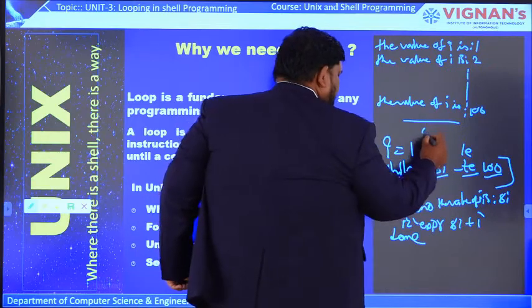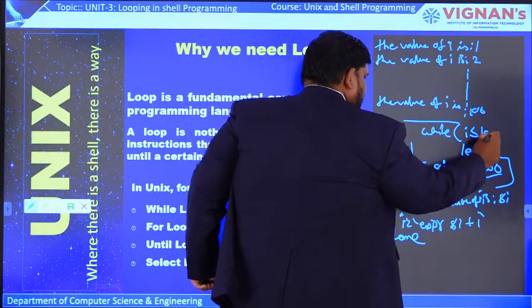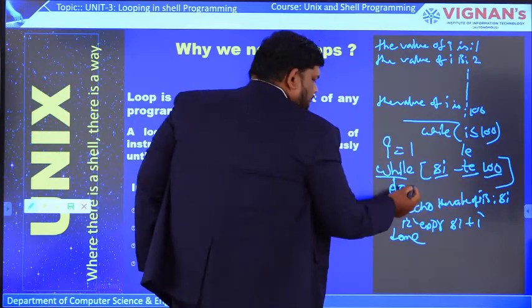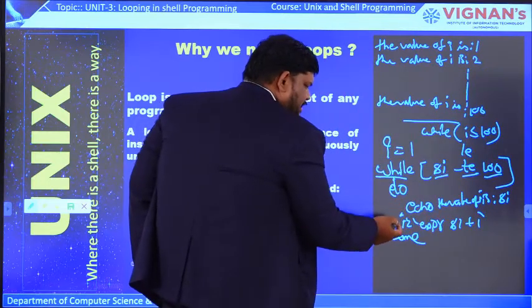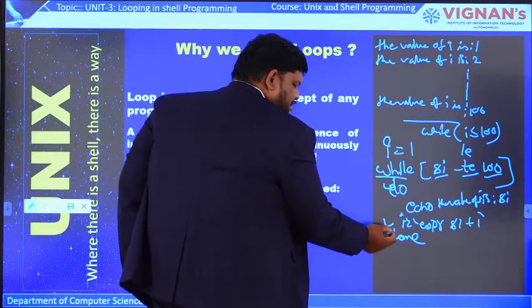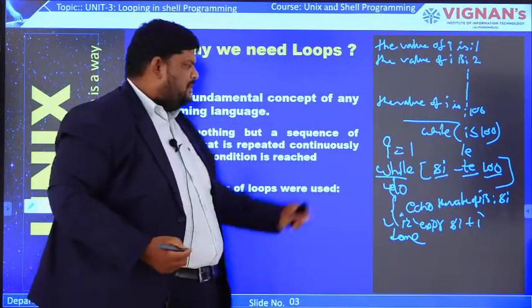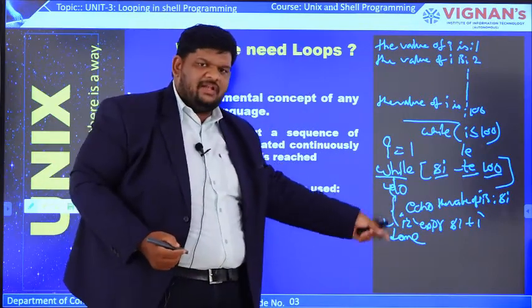In normal languages we can write it like this: while I is less than or equal to 100. How many statements are there inside the loop? do and done: do indicates the starting of the loop, and done indicates the ending of the loop. Inside the loop two statements are there, so each and every time these two statements will execute.